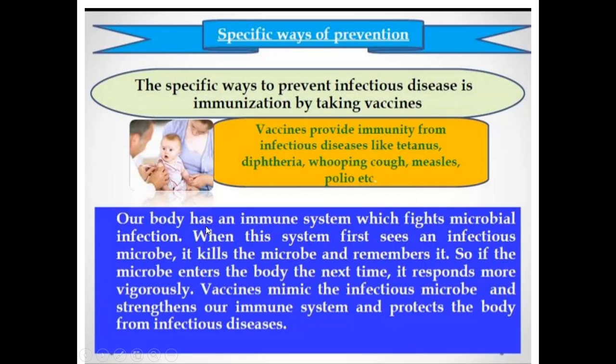Our body has an immune system which fights microbial infection. When this system first sees an infectious microbe, it kills the microbe and remembers it. So if the microbe enters the body next time, it responds more vigorously. Vaccines mimic the infectious microbe and strengthen our immune system and protect the body from infectious disease. So it's very important. We can prevent infectious disease by immunization, that is, by taking vaccines.